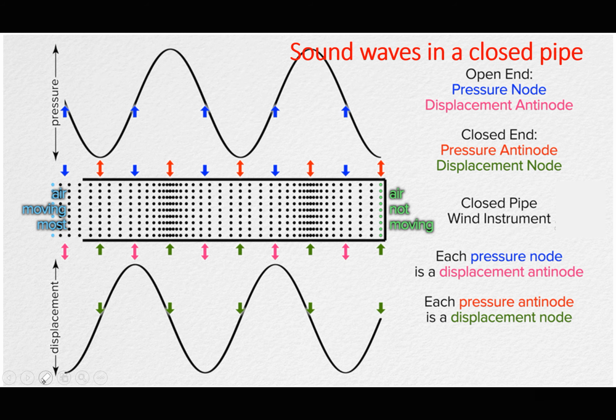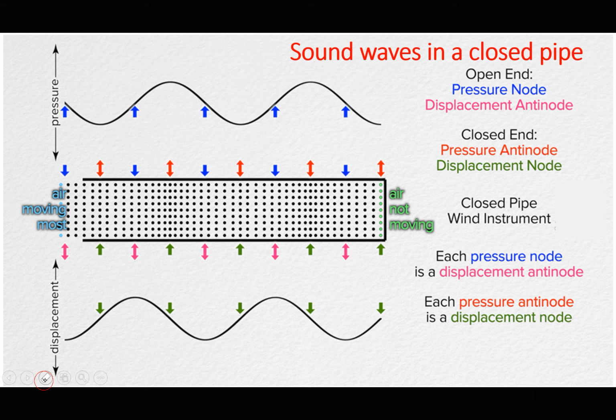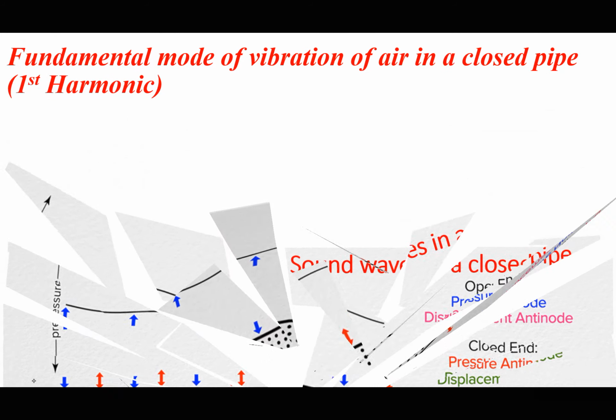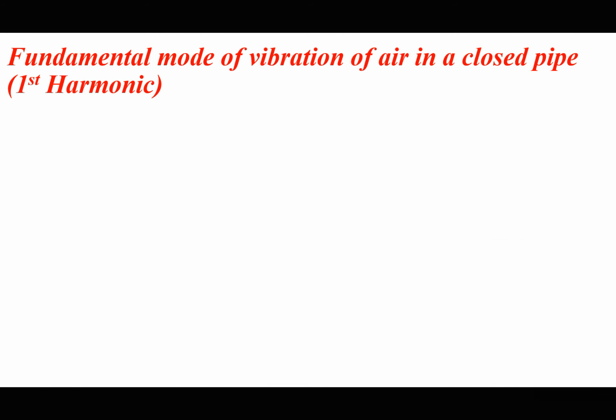So let's talk about the modes in detail, as we saw with a string. Let's begin with the first harmonic, or the fundamental mode of vibration. We already know what we mean by first harmonic or fundamental mode, but this time we are going to use it on a closed pipe.